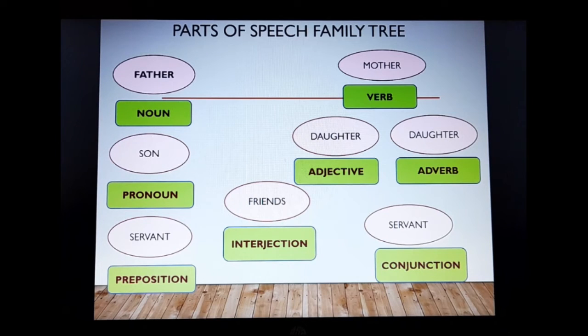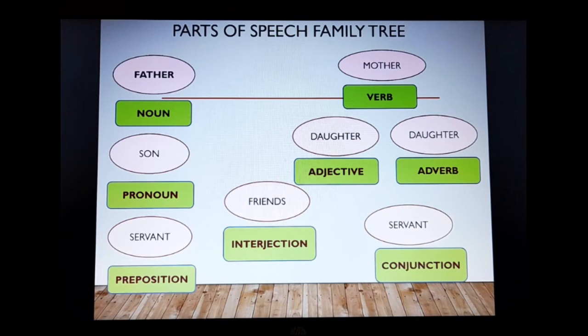Then we come to the pronoun. It is always the son who takes the place of the father. So, pronouns are used in place of nouns. Then we come to adjectives, as we said. There are degrees. Adjectives describe nouns, they qualify the nouns in the sentences, and they always go in front of the noun. In the same way, adverbs qualify the verb.